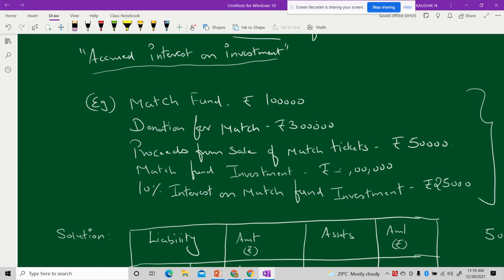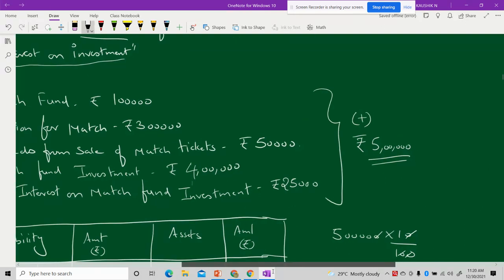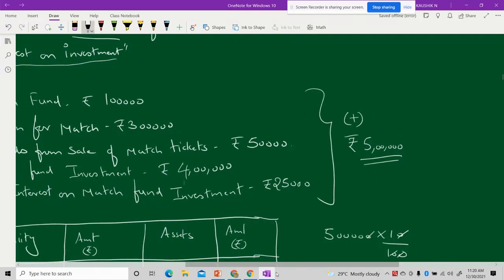Okay, it should be rupees 4 lakh. Okay, 4 lakh. 10 percentage interest on the match fund investment is given as 25,000. Now, as I change the value of the investment, the amount will also change here.